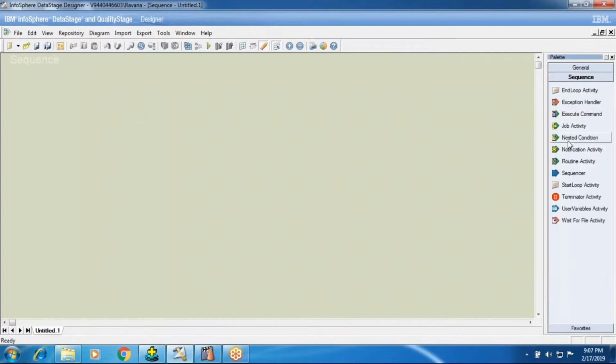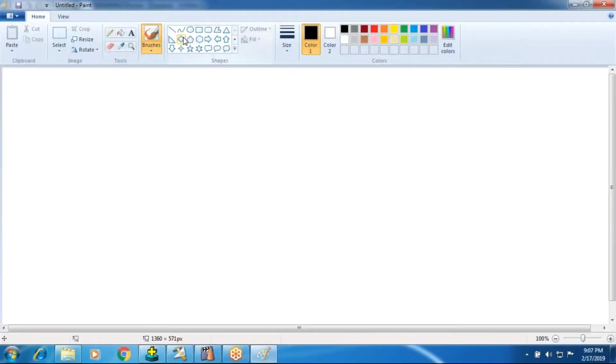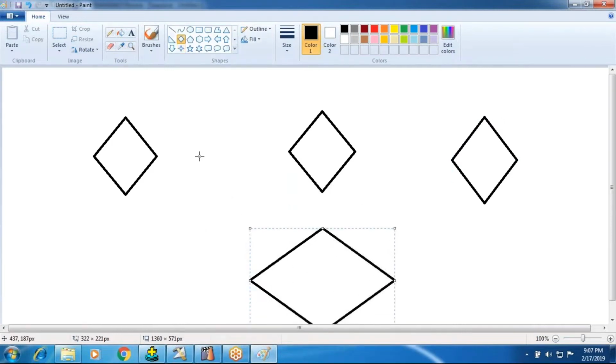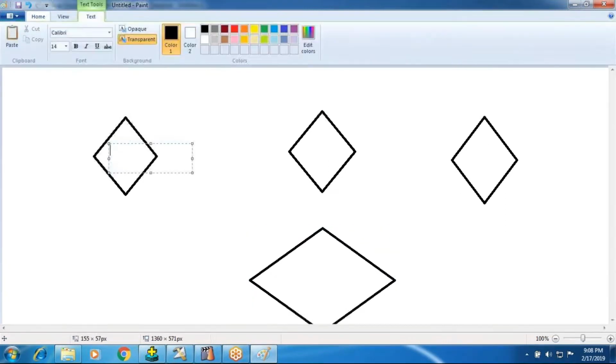So we are going to see now. First of all, I just want to give you an overview with a small representation. For example, this is my job 1, this is my job 2, and this is my job 3, and the other one is job 4. So now what is job 1? The functionality and the purpose of these jobs can differ from one flow to another flow.